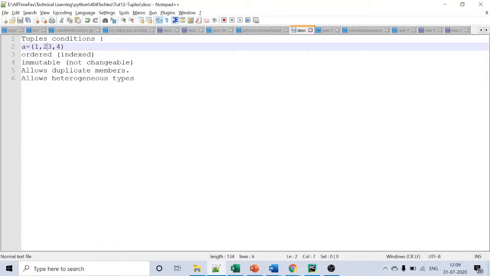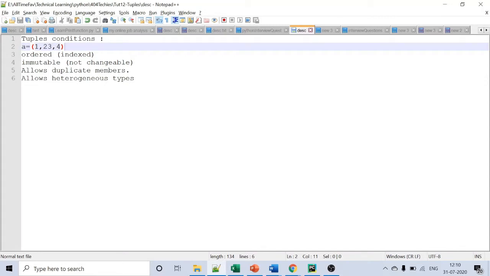Today we are going to see what is a tuple in Python. A tuple is one of the collections in Python. It is created inside round brackets, and whatever data elements you have are mentioned inside the round brackets, separated by commas. We have to keep a few things in mind while creating a tuple.